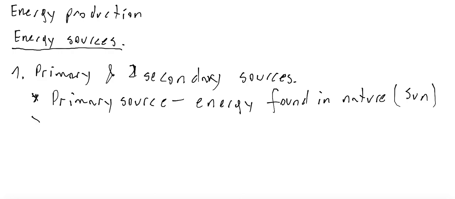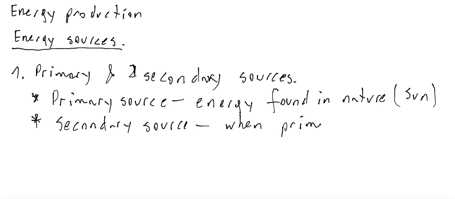And a secondary source is when a primary source is converted, processed. When a primary source is converted, then a secondary source is created.